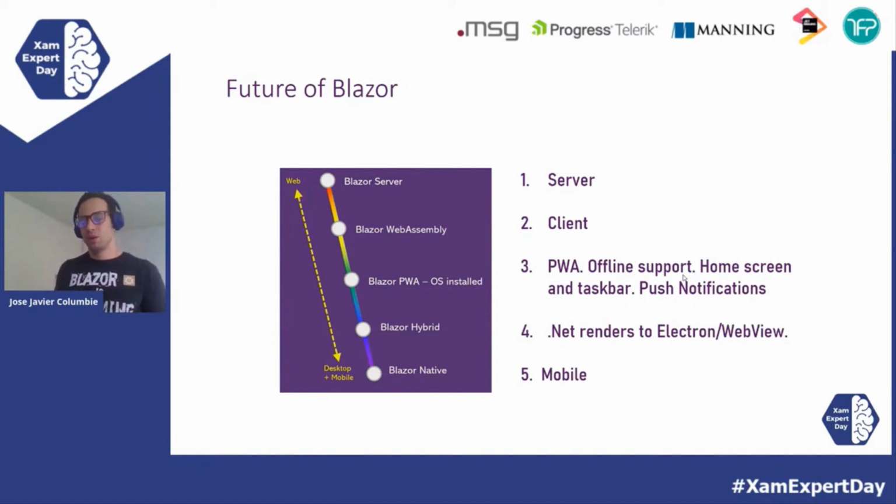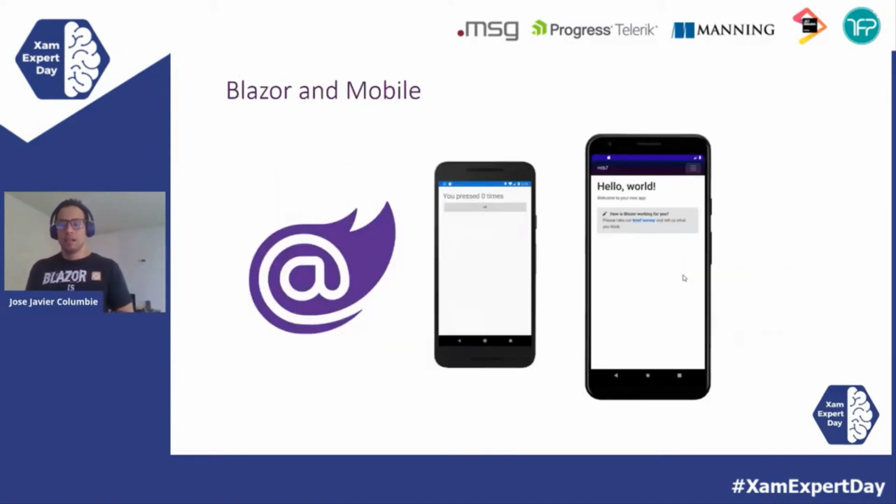When we're talking about mobile and Blazor, the first thing we have to think about is: what are we trying to achieve here? Do we need any native capability from the device, or do we just need a mobile-optimized website? The choices that we have with Blazor and mobile are several, so let's go one by one.